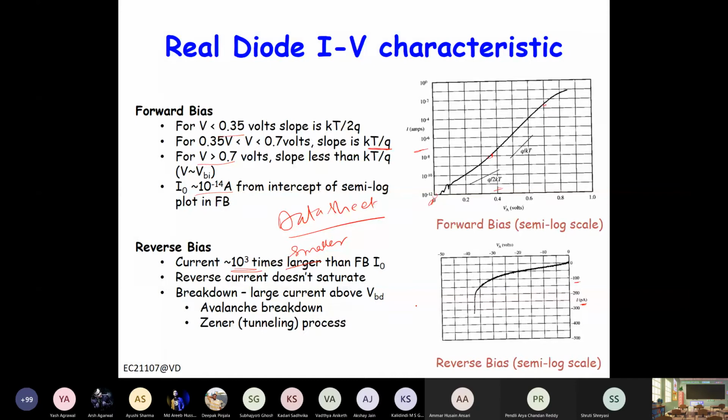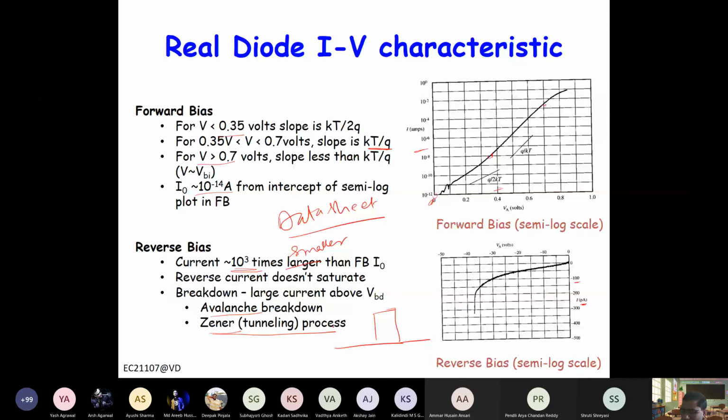There are two breakdown mechanisms, avalanche and Zener. Avalanche is basically due to high energy electrons and holes. These bonds are broken and electron hole pair is released. Zener is basically tunneling. Now tunneling will happen when the barrier is narrow. In which case will the barrier be narrow? Barrier is actually your depletion region, you can say. The depletion region will be narrow when doping is high, right? So Zener tunneling is usually seen for high doping.